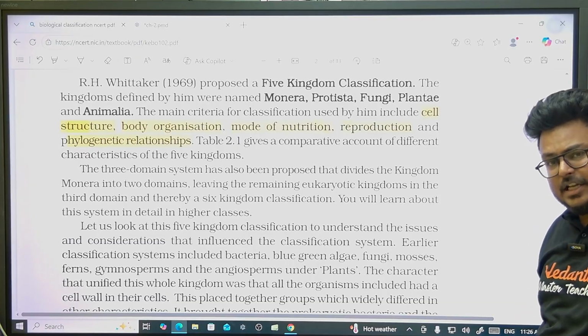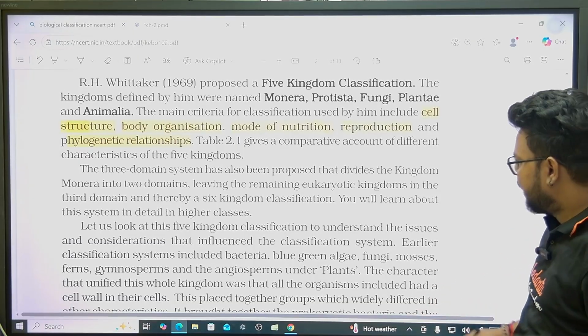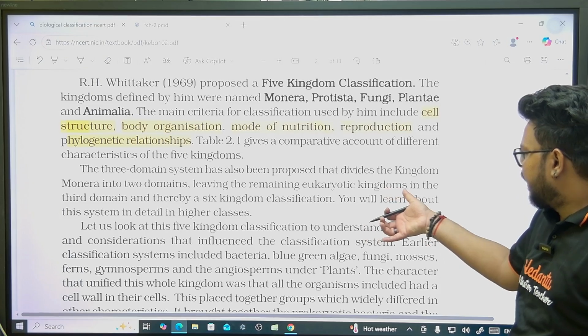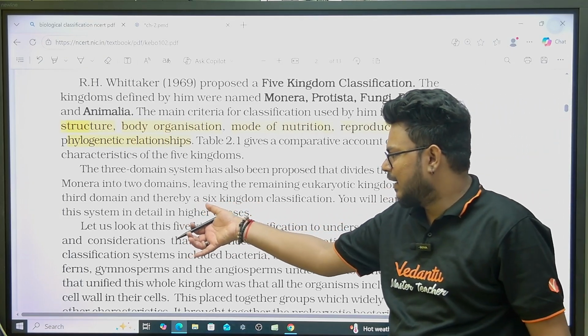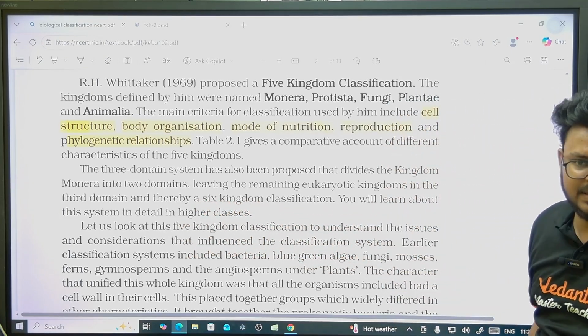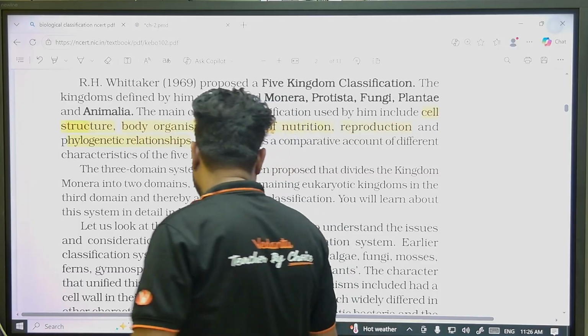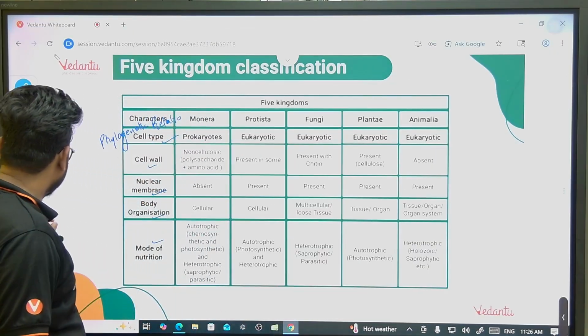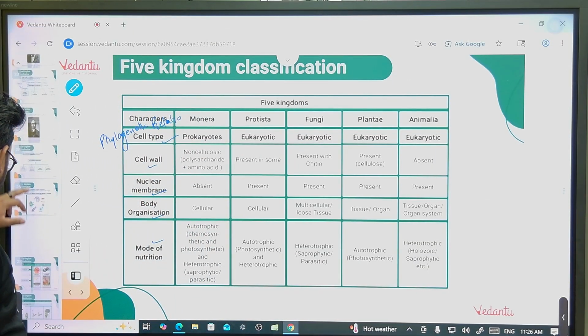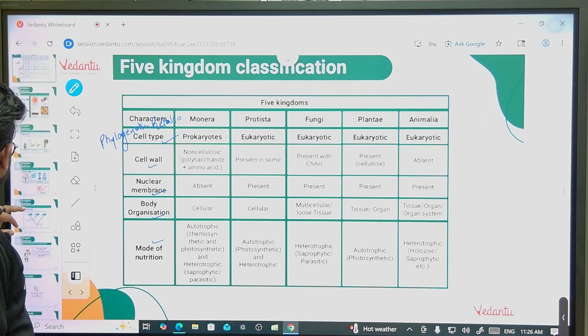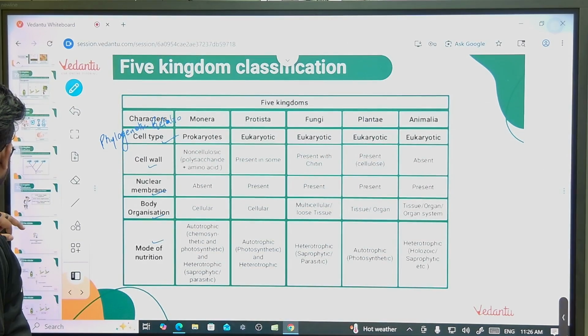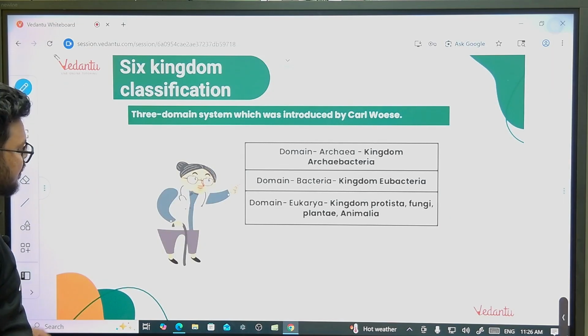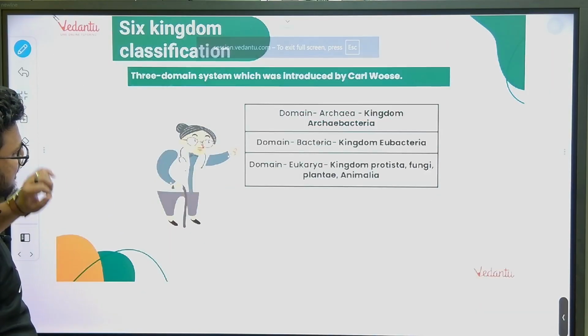Archaea means primitive bacteria, eubacteria means latest bacteria, leaving eukaryotic kingdoms into the 3rd domain, and thereby there is a 6 kingdom classification. What they are trying to say, let's come back to our notes. Yes. So this is our 6 kingdom classification.